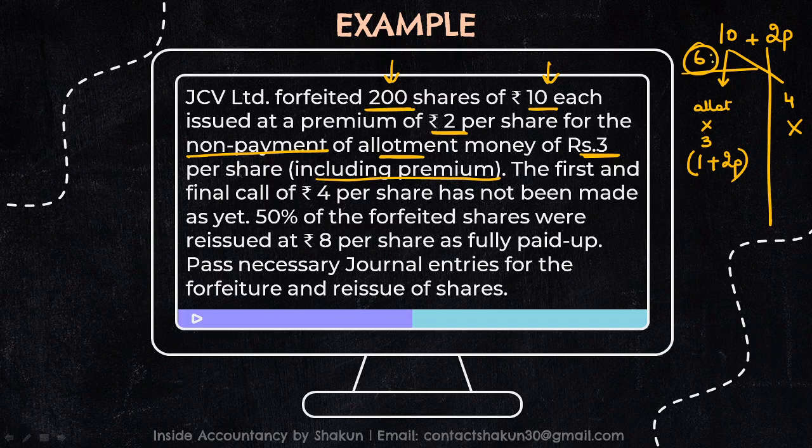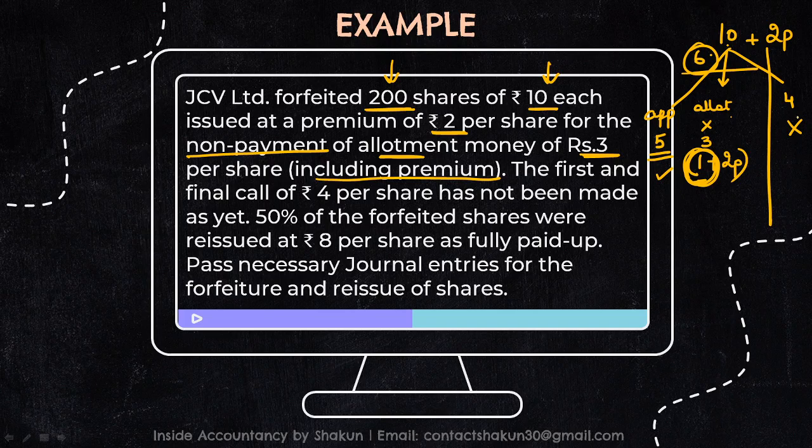And out of the 6, 1 rupee on allotment, that is total 3 rupees on allotment including premium, has not been paid. So how much would be the paid amount? If we calculate the other stage, it may be the application obviously. So this one is on allotment. 6 minus 1 is how much? 5. That means 5 rupees has already been paid.